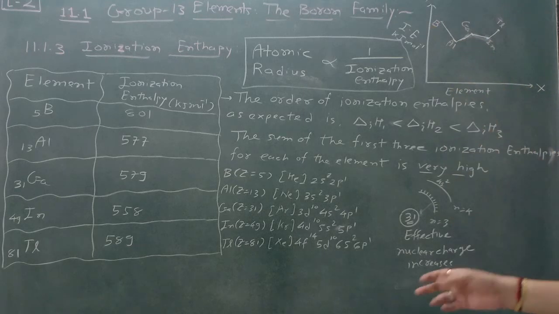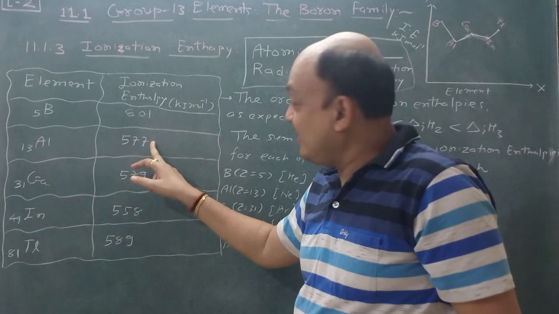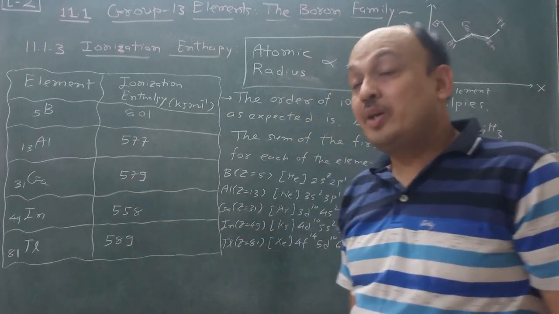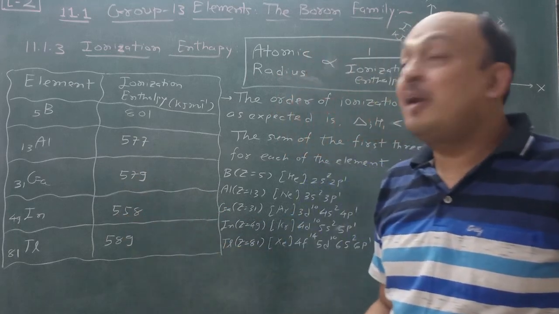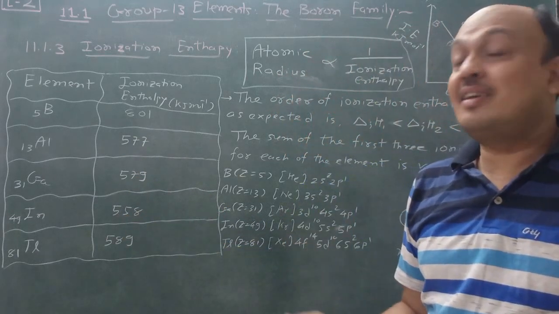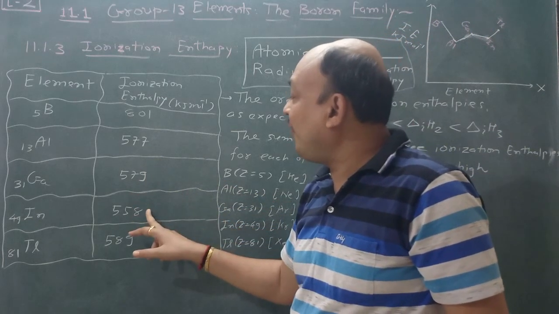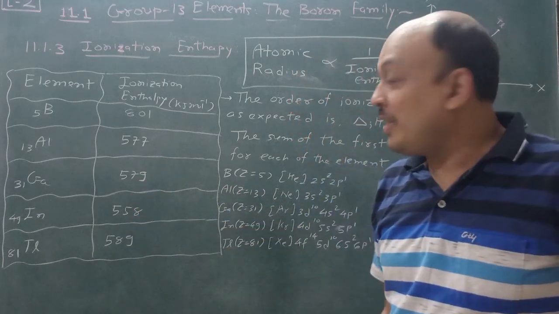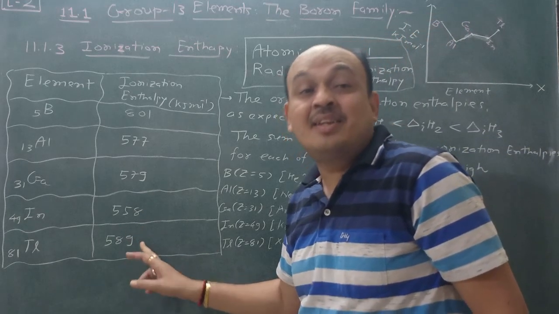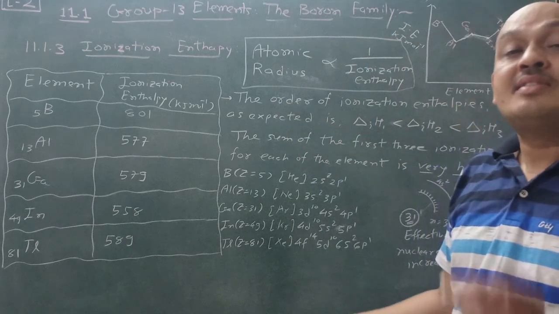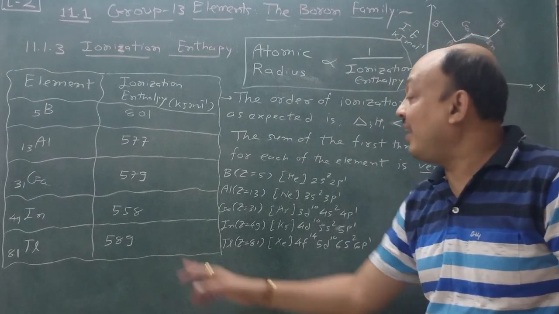Okay, so here boron to aluminium, 801 to 577, it is decreased, no problem at all, it is according to trends. But aluminium to gallium, this ionization enthalpy is increased. Here certain factors in the d orbital, and 579 to 558, once again the d orbital also takes part, and 558 to 589 it is increased due to the poor screening effect of d orbital as well as f orbital.